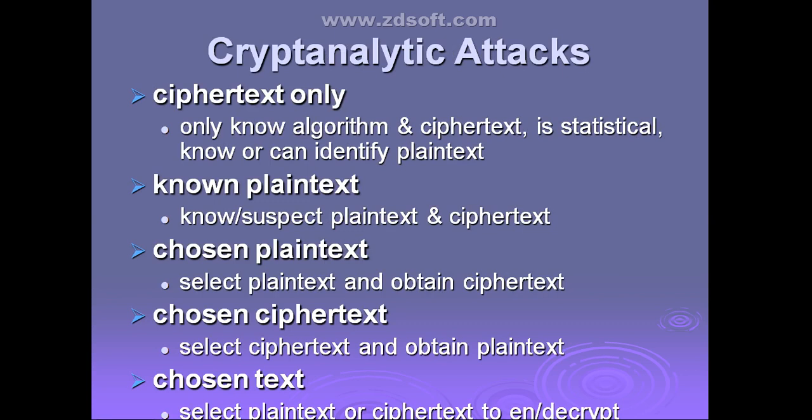Depending upon the knowledge known to the cryptanalyst, there are different kinds of attacks. One is ciphertext only, known plain text, chosen plain text, chosen ciphertext, and chosen text. These are the different types of attacks, classified depending upon the knowledge that is known to the cryptanalyst, right? These are the different types of attacks we have studied in yesterday's class.